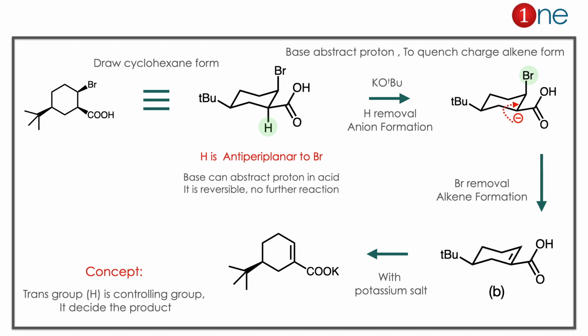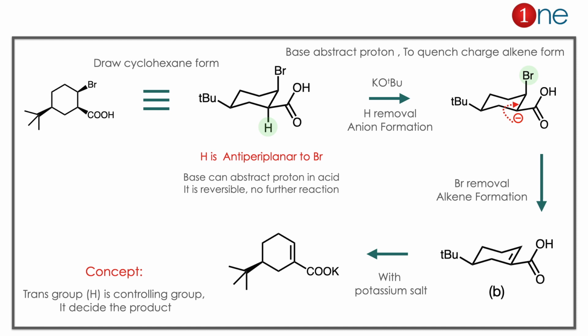So the hydrogen is trans to Br. We redraw the cyclohexane: tertiary butyl and bromine, COOH is above the plane. Here the COOH is above the plane, so hydrogen is on the axial position. So hydrogen and Br are anti-periplanar to each other. The reaction is always dictated by the anti group.